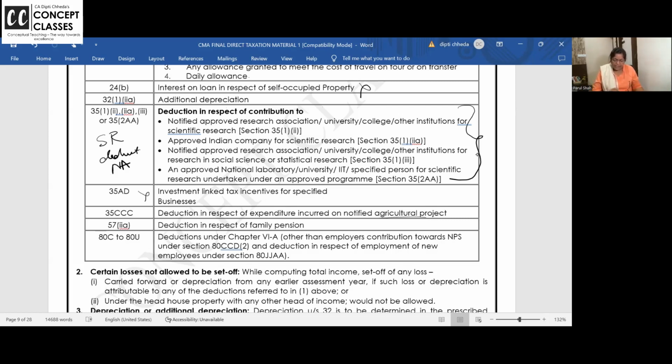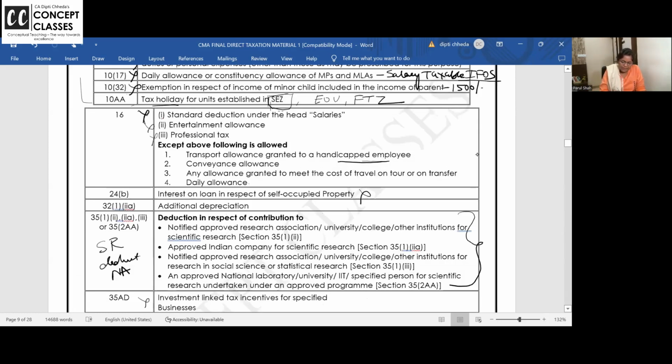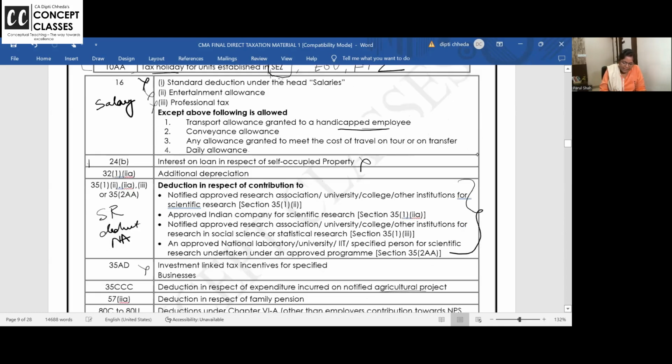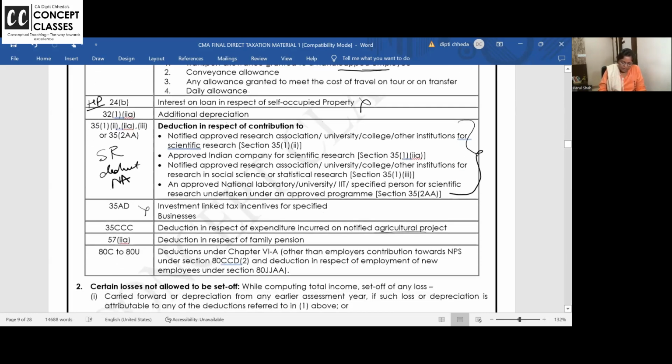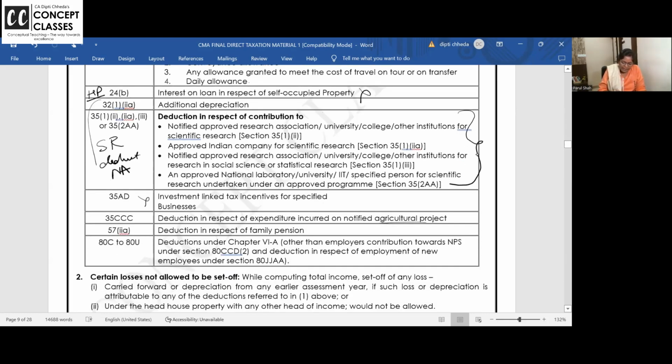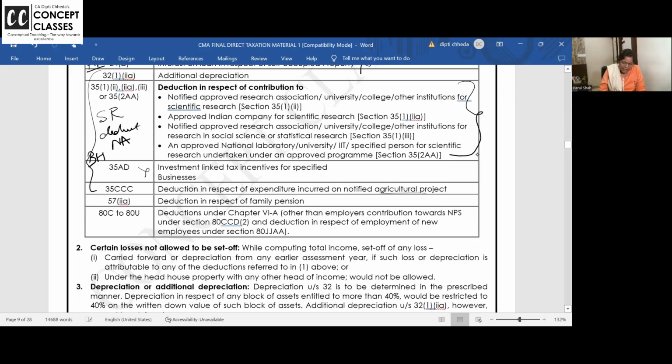Next is income from other sources. Capital gain may no change. Income from other source may, if you want, you can write the heads of income also. This is section 16 is related to salary head. Only house property se related ye ek, this one is only their interest on loan not allowed. These are all related to business head. BH, business head. Capital gain, no change.